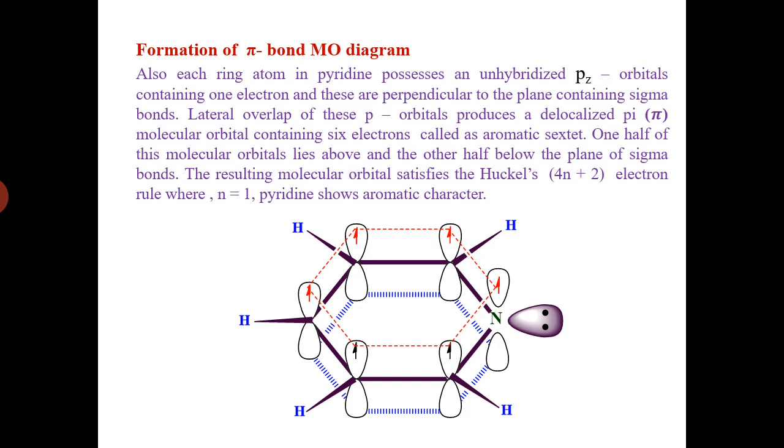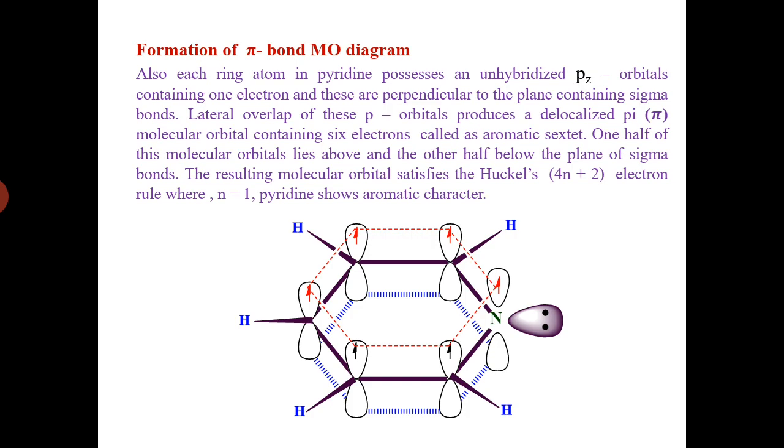bonds. There will be a lateral overlapping of p orbitals, which produces delocalized pi molecular orbitals containing 6 electrons, called the aromatic sextet. One half of this molecular orbital lies above and the other half below the plane of sigma bonds. The resulting molecular orbital satisfies Huckel's 4n plus 2 pi electrons rule, where n is equal to 1.